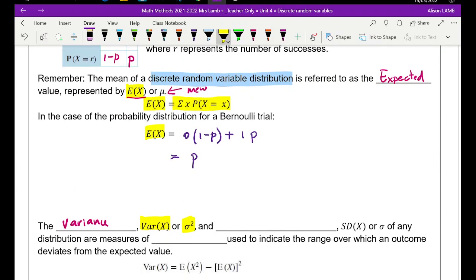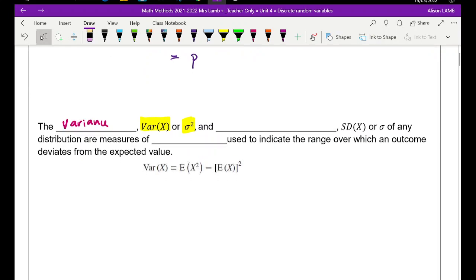It's really important that we write a capital X, because X is whatever our variable is going to represent. So let's come back to here. Our variance and our standard deviation. Commonly we use the symbol SD, or we'll use our sigma sign, and that's our little sigma sign.